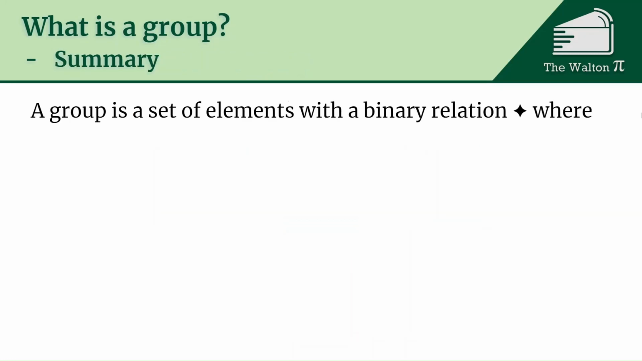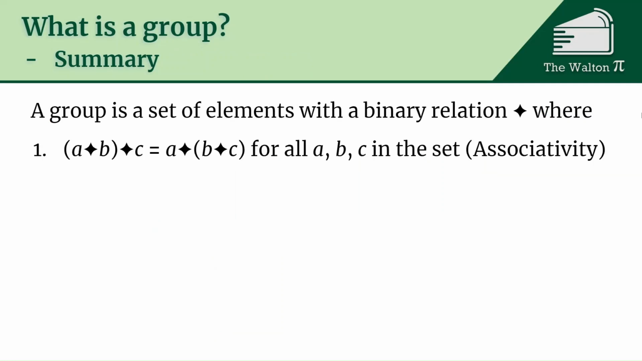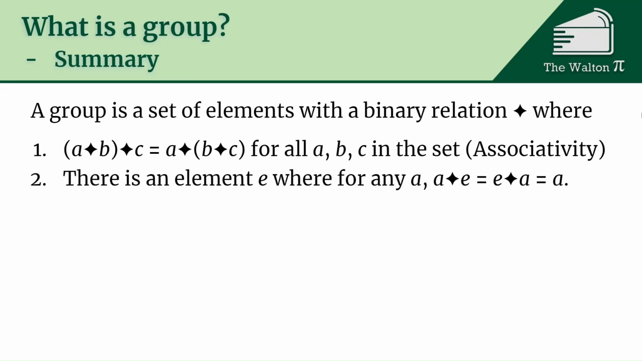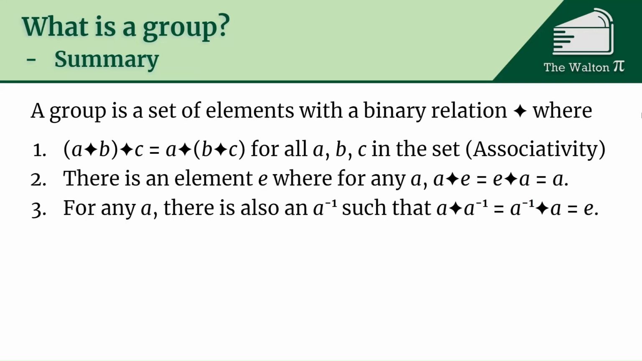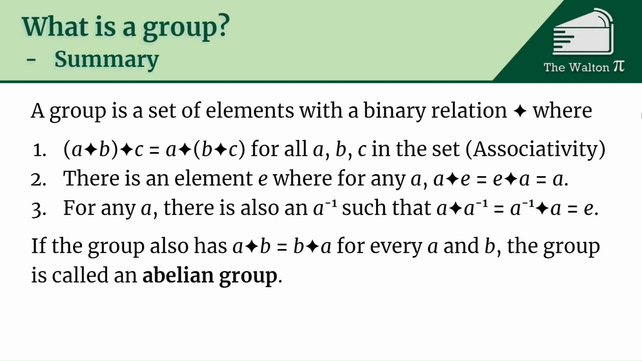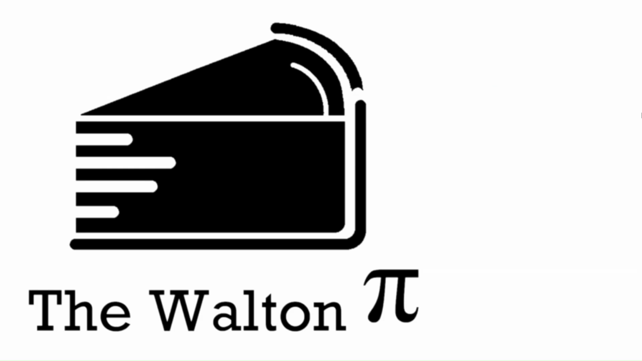But it's not going to be a commutative group. Okay, so let's summarize what we've learned so far about a group. A group is a set of elements with a binary relation where it's associative, where you have an identity element, and you have inverses. Okay, and then also, if we have a commutative property, so A star B is the same as B star A, then that is going to be what's called an abelian group. I hope this cleared up what it means for something to be a group.